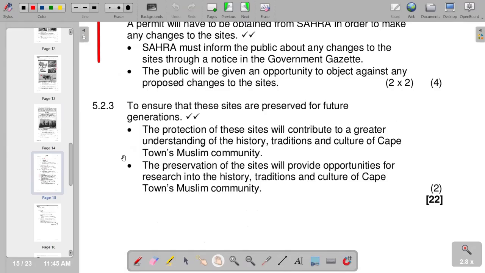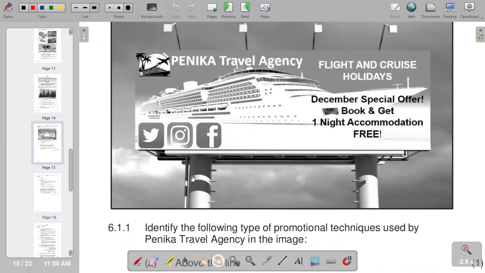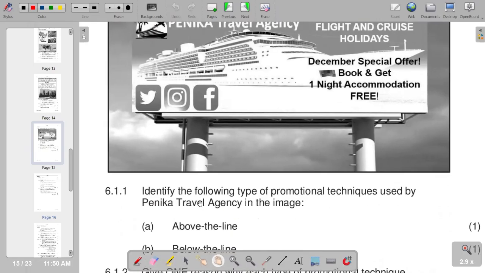Then we move on to the next question, which is going to be our question 6. So our question 6 reads, study the marketing technique example below and answer the questions. So we have a picture that we are given, and then beneath that it is, identify the following types of promotional techniques used by Penica travel agents in the image that we are given.